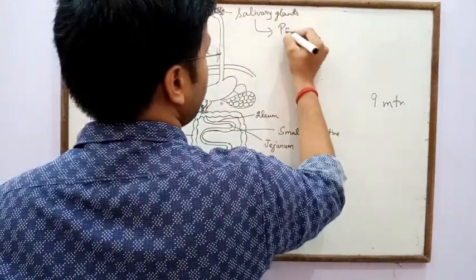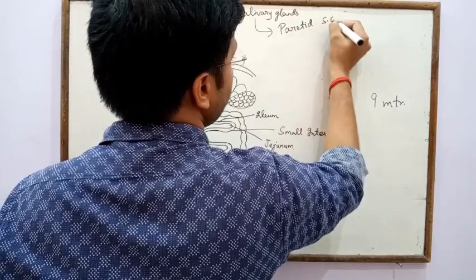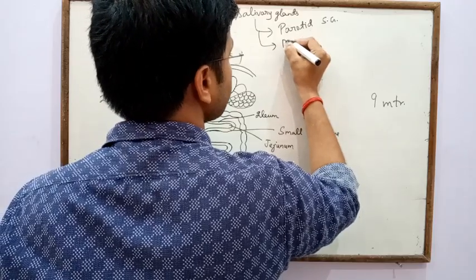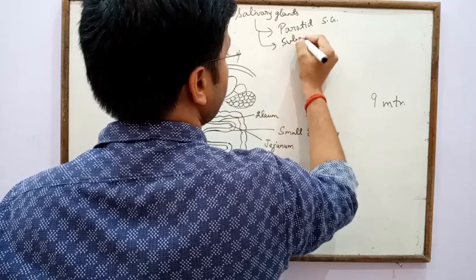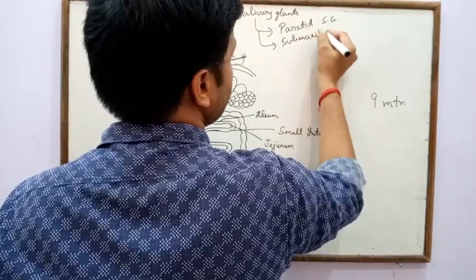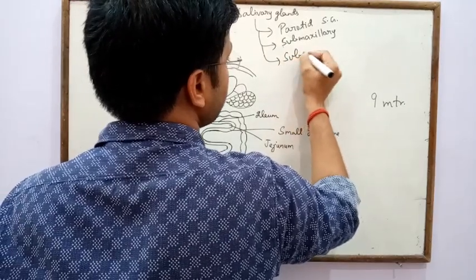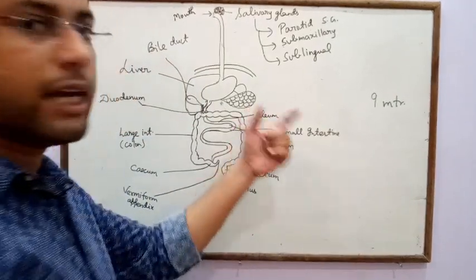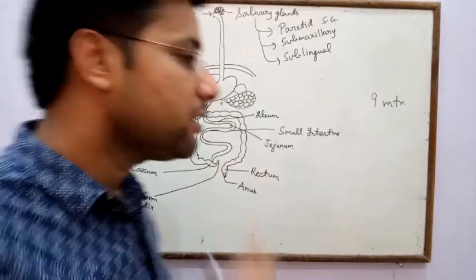The names are parotid salivary gland, submaxillary salivary gland, and sublingual salivary gland. So there are three types of salivary gland present in our mouth.